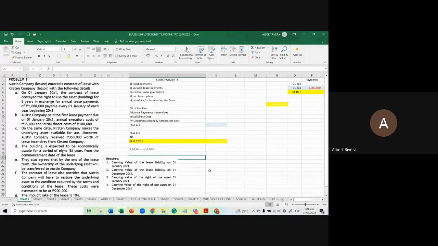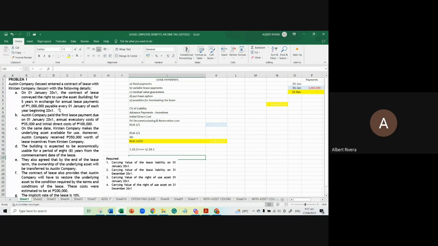The requirement for problem 1 is for us to compute the carrying value of the lease liability and the carrying value of the right of use asset. Bakit ganun? Pareho. Magkaiba ang date. Requirement 1, carrying value of the lease liability on January 1, 20X1 and carrying value of the lease liability on December 31, 20X1. Then the carrying value of the right of use asset January 1 and the carrying value of the right of use asset December 31.